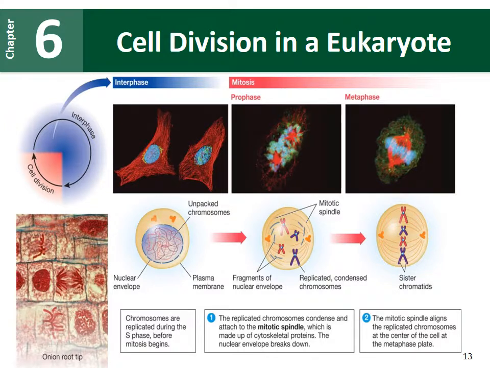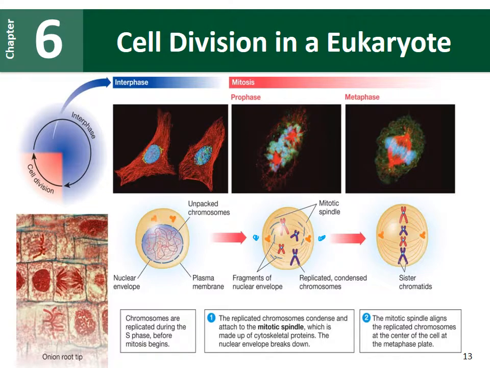So prophase, we have 4 chromosomes in our cell here. So during prophase, those chromosomes continue to condense down, and we will have what's called a mitotic spindle set up. We'll end up with 2 poles. So in this case, we have one on the left, and we have another pole on the right.